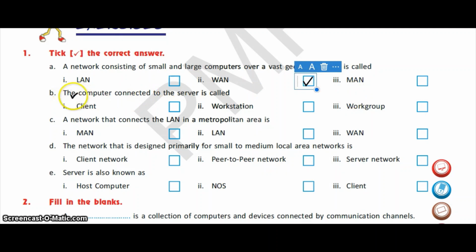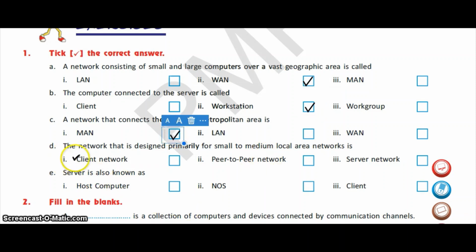Now the next statement is: the computer connected to the server is called a client, workstation or work group. And we have studied in this chapter that they are called workstations. Now the next one. A network that connects the LAN in a metropolitan area is MAN, LAN or WAN, and the answer is MAN as the full form is Metropolitan Area Network. All the LANs connected together in a city form a MAN or Metropolitan Area Network.